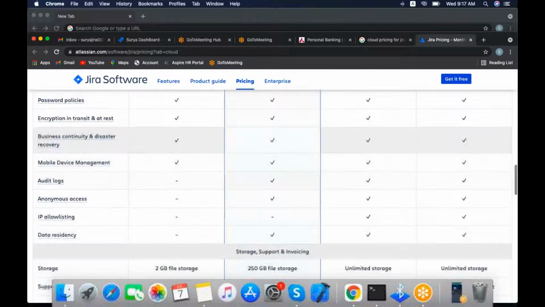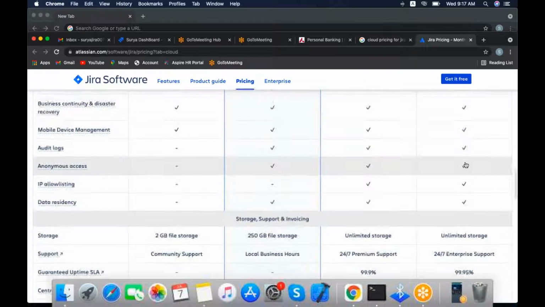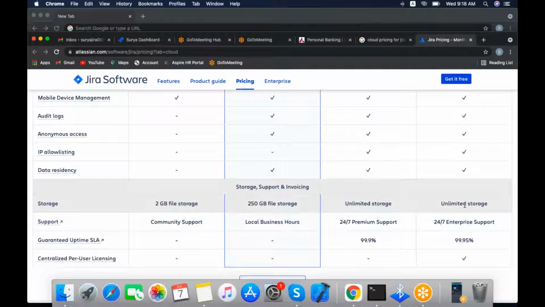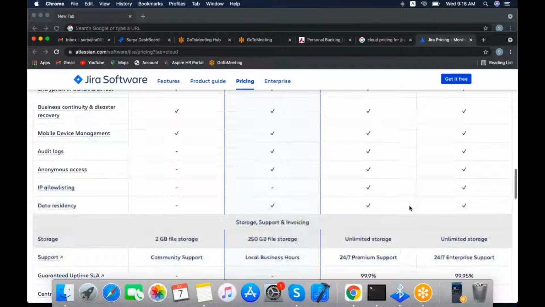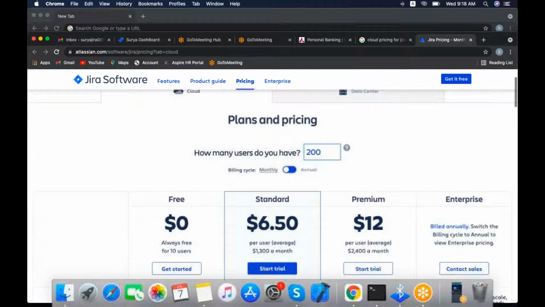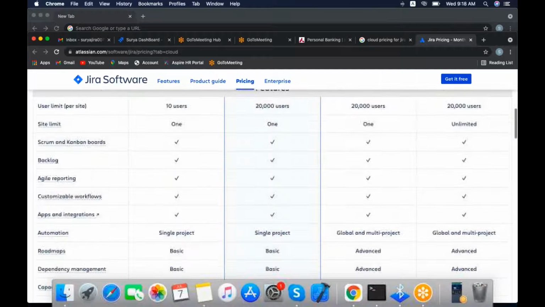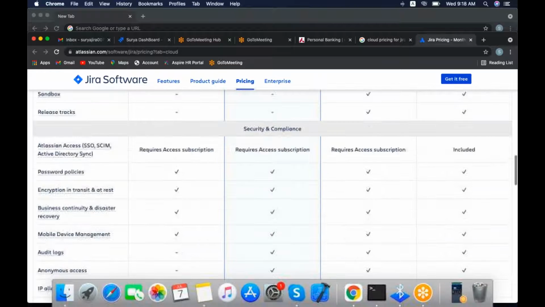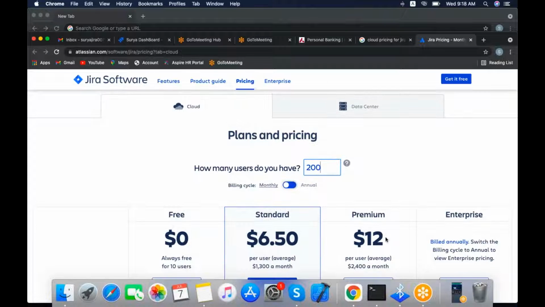Enterprise is different: it will give you 24 by 7 support and the storage will be unlimited. In premium also, they have given unlimited storage and 24 by 7 support. According to the plan, they will give you the options.